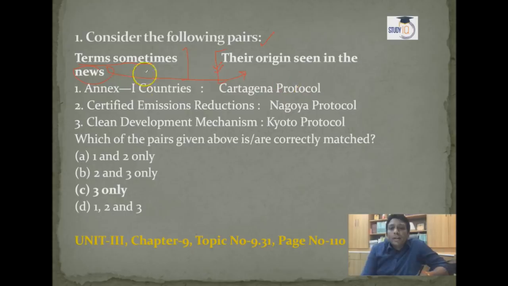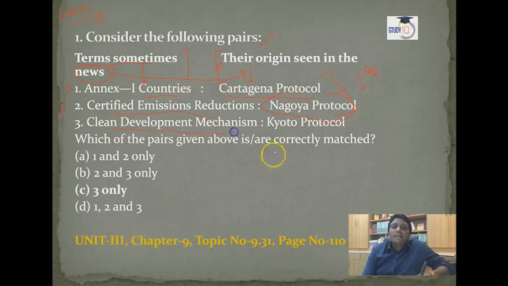So what are here? Annex 1 countries connected with the Cartagena Protocol? Absolutely not. Annex 1 countries are connected with the UNFCCC, which came especially to protect against greenhouse gases. So this matching is wrong. Certified emission reduction is connected with the CDM type of mechanism, carbon trading type of mechanism, and these also come under UNFCCC. Nagoya Protocol is connected with the Convention on Biodiversity. So these two are wrong.